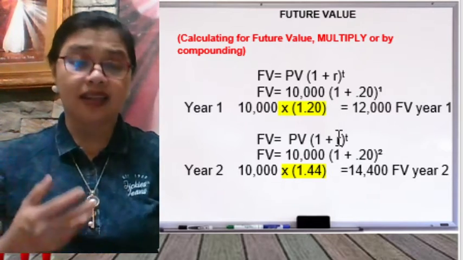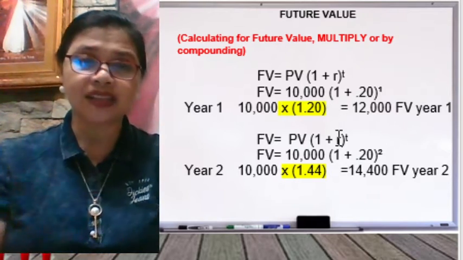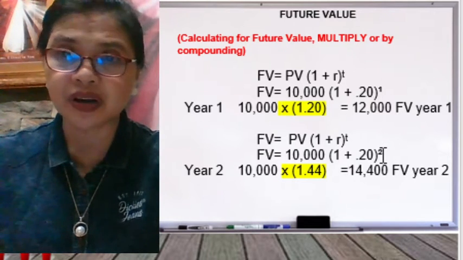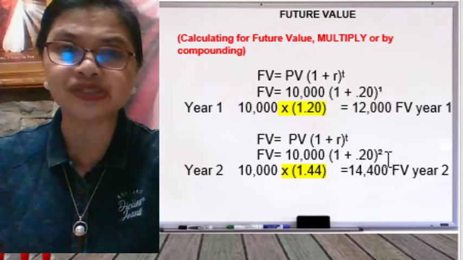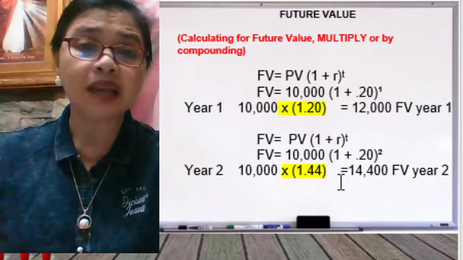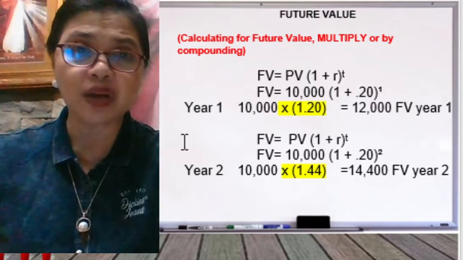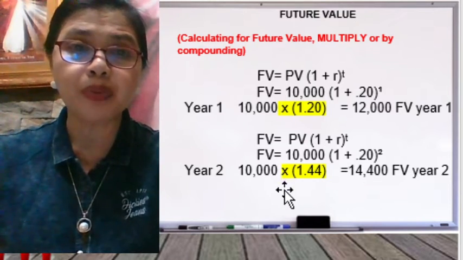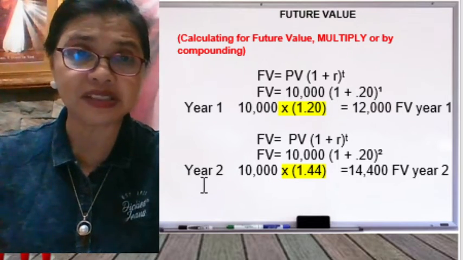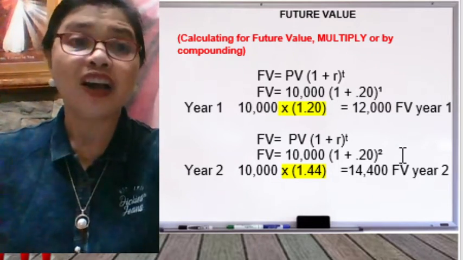But because it is computed for 2 years, you have to raise it to the second power. So 1 plus 0.2 times 1 plus 0.2 will give us how much? 1.44.